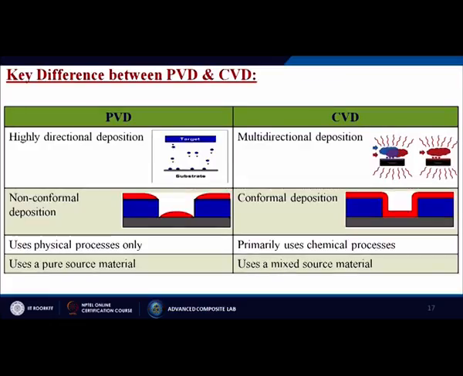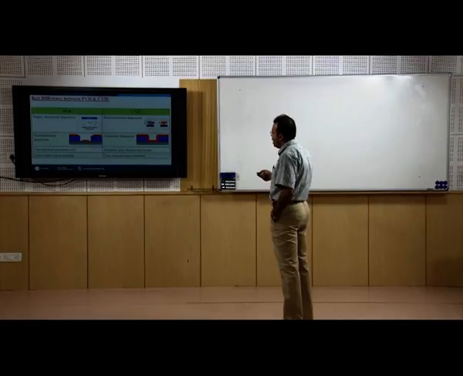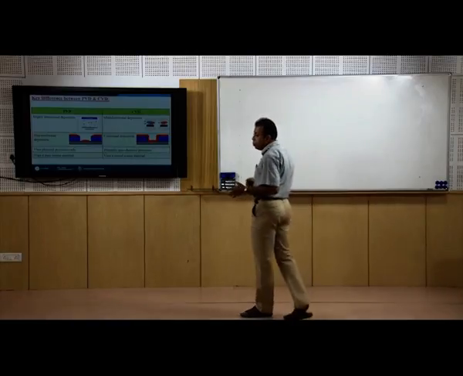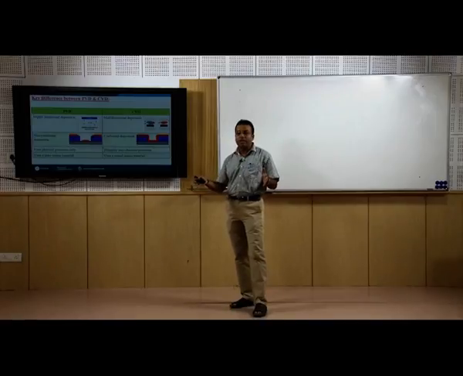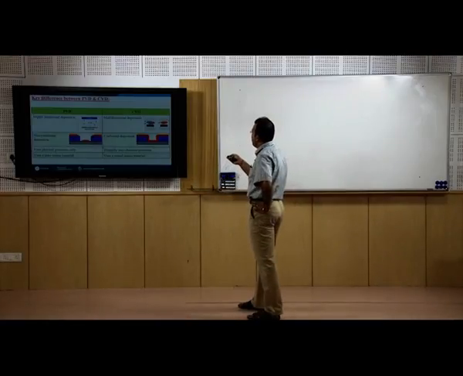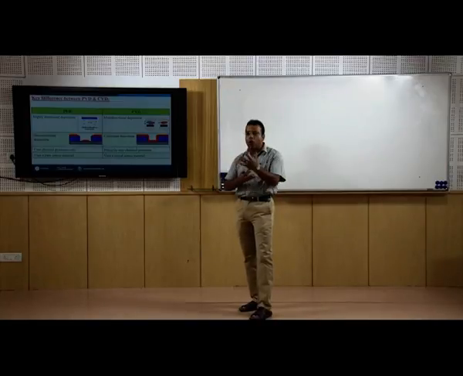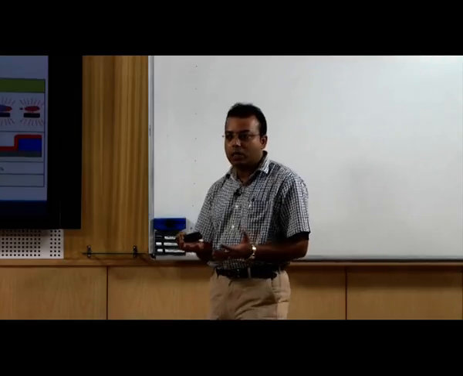Next, the key difference between physical vapor deposition and chemical vapor deposition. First, for physical vapor deposition, we have seen that highly directional deposition is taking place. We have the target, then the material comes directly by using some kind of energy, and then it is deposited onto the substrate. There are no chemical reactions taking place, but from this particular figure we see that chemical vapor deposition has multi-directional deposition rates, meaning the coating takes place all around, or from all the sides.